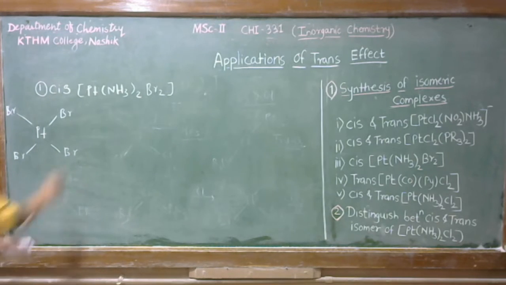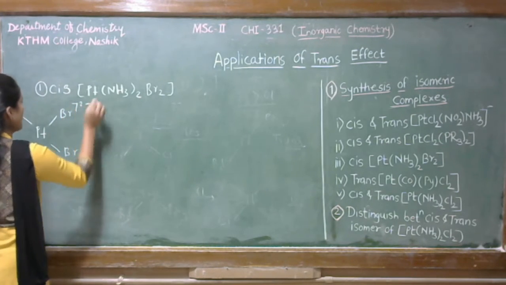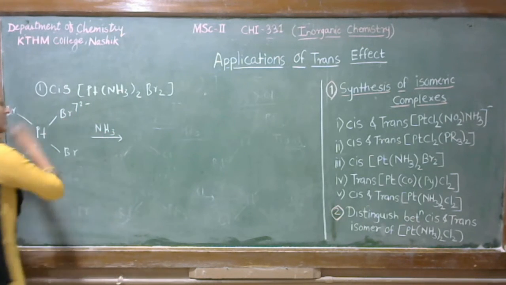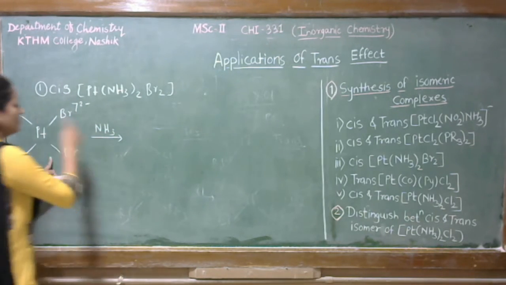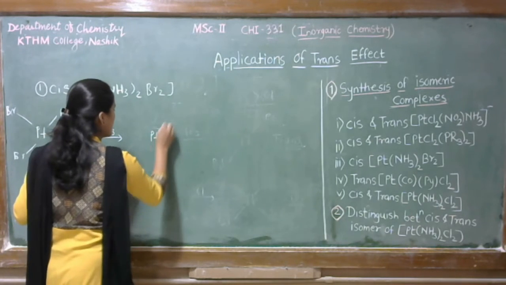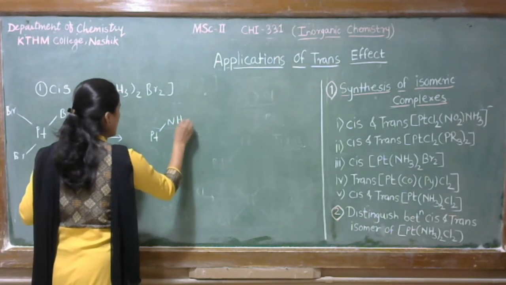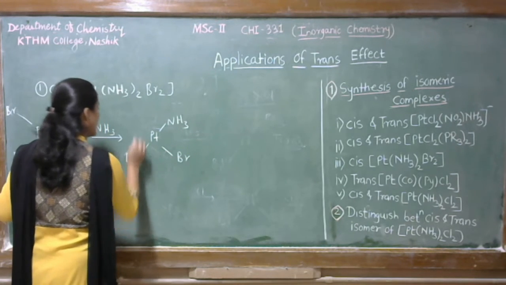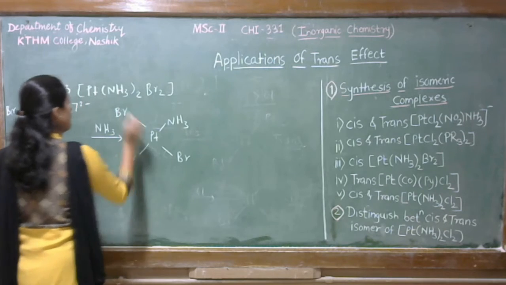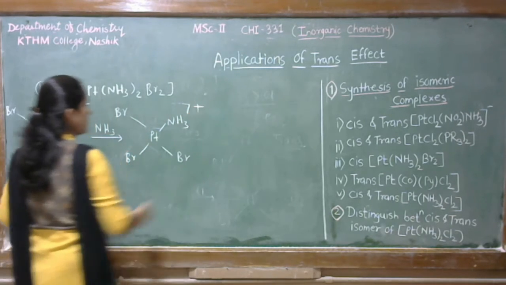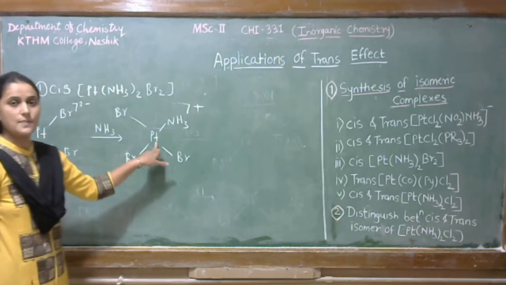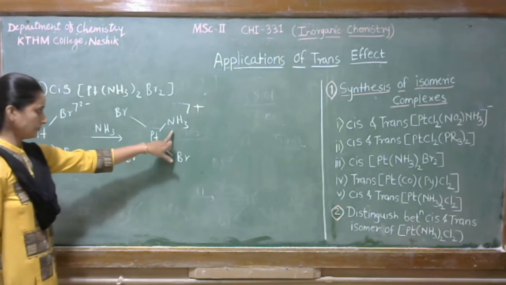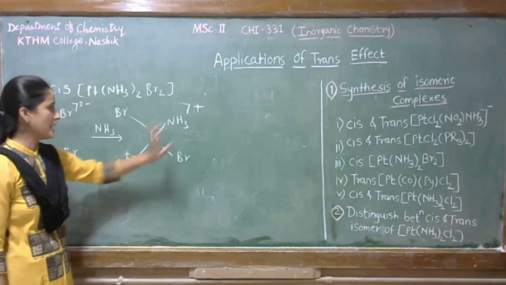when we treat one mole of NH3 with this complex, any one bromine gets replaced by this NH3, so we get such type of isomer, that is Pt(NH3)Br3-.